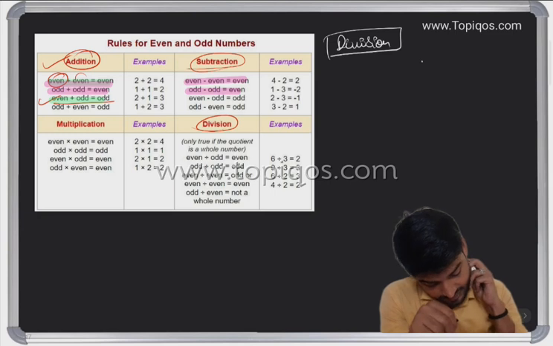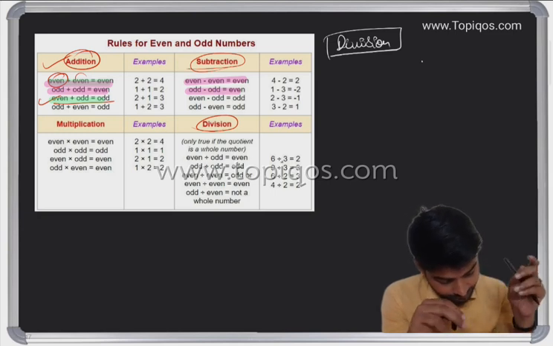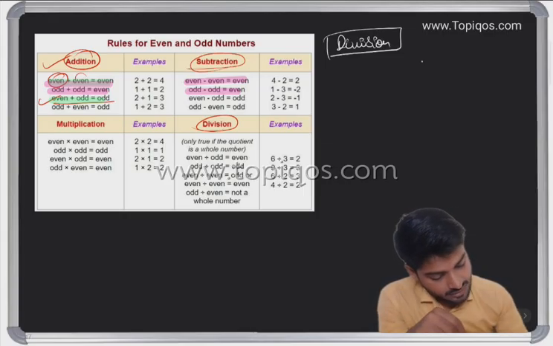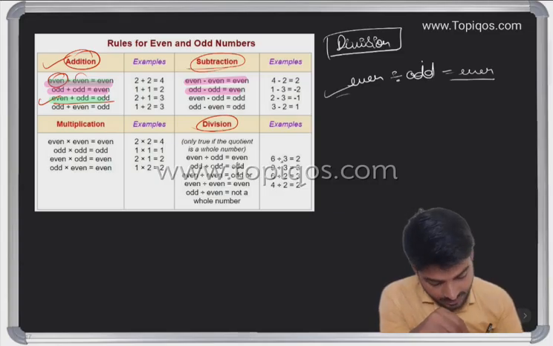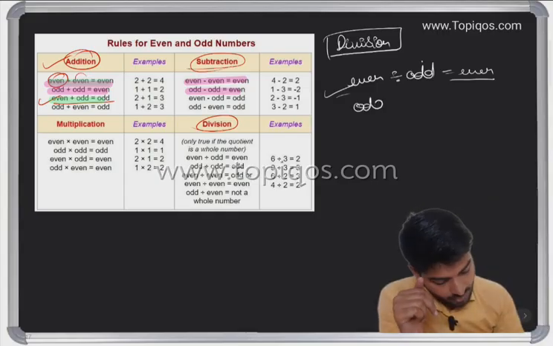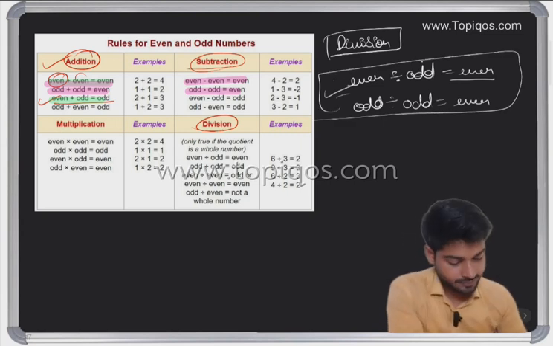In a case of division, if even is divided with odd, it is going to be even always. Okay, so odd divided by odd is also even. These two we have to understand.